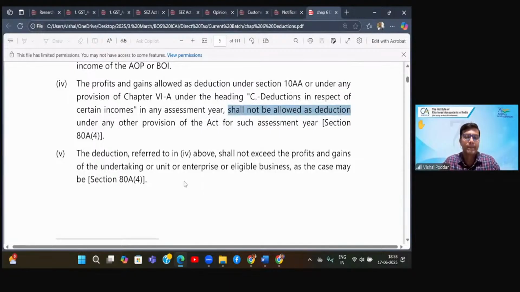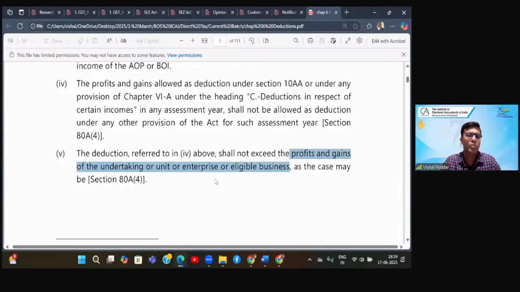Next, when you are claiming deduction here, in the above point, which is either 10AA, which is again a business income because you are a SEZ unit, or heading C, which is again covering so many sections, all dealing with business only. So entire 10AA and heading C both cover different types of business related incomes only. What they are saying in this fifth point is that your deduction from these sources cannot exceed the profit that you have earned from these sources.